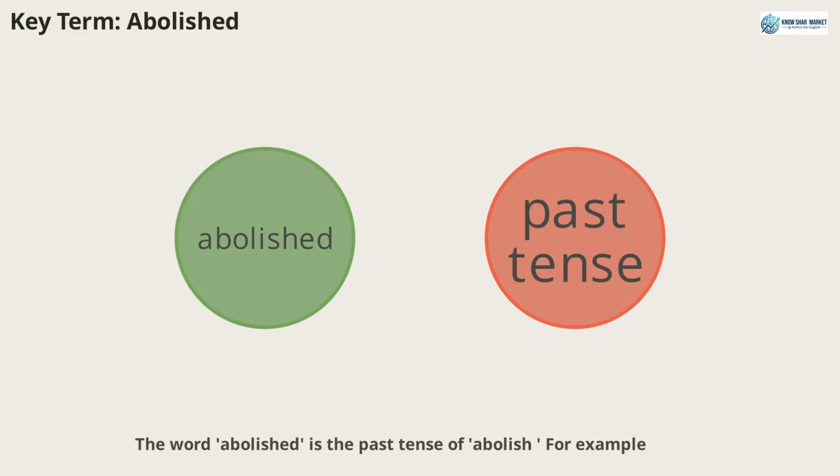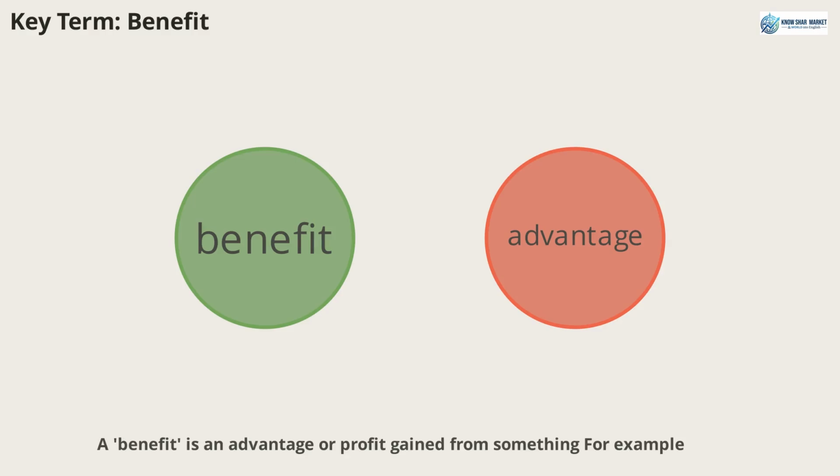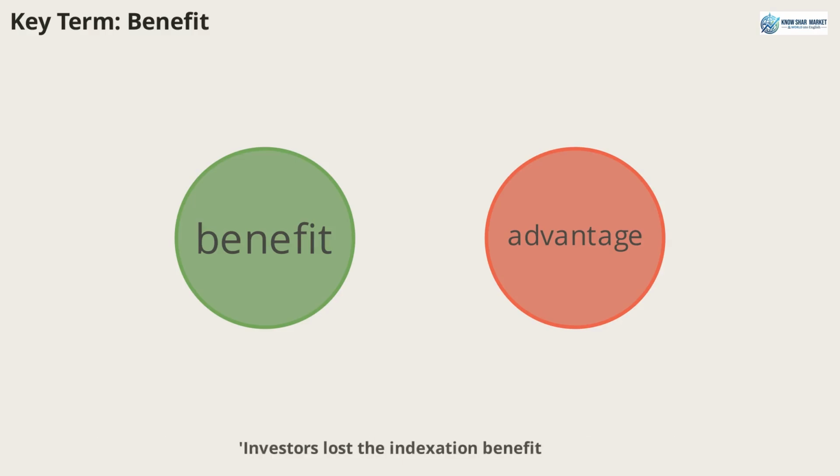The word abolished is the past tense of abolish. For example, the indexation benefit was abolished. Using the correct tense is important for clear communication in English. Benefit is an advantage or profit gained from something. For example, investors lost the indexation benefit. This term is common in both finance and everyday English.